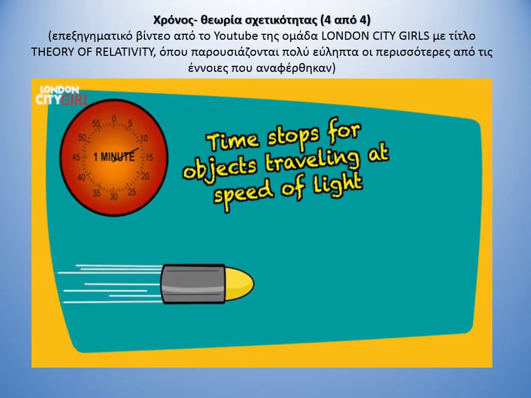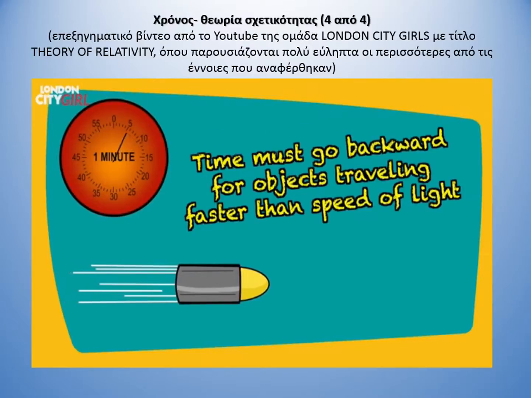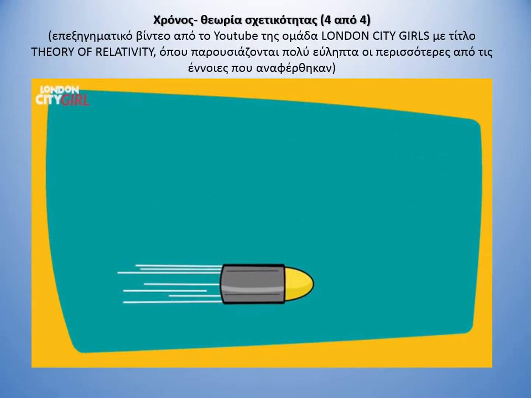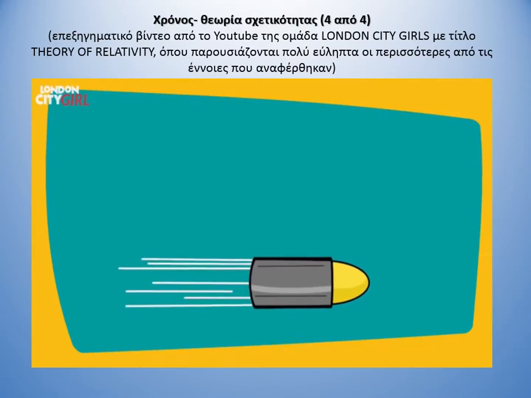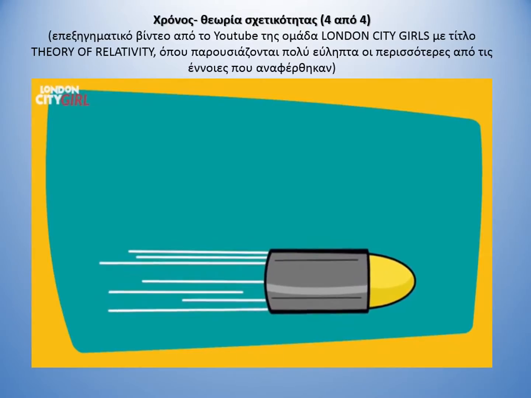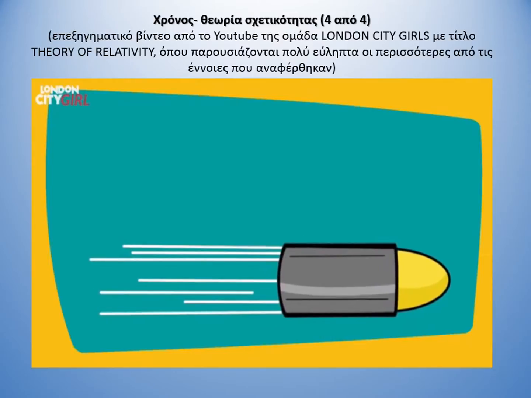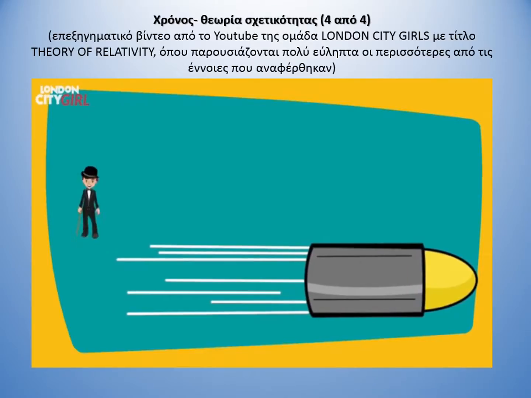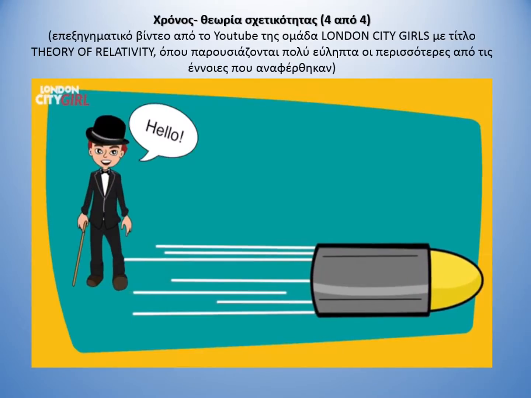It then follows that time must go backwards if objects travel faster than the speed of light. So far, it has been seen that no object can travel at the speed of light. On approaching the speed of light, objects start to increase in mass rather than speed, and it would take an infinite amount of energy for an object to achieve the speed of light. This is why we cannot travel back in time. We simply have not been able to reach a greater speed than the speed of light.